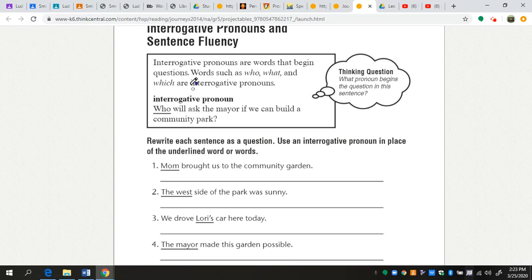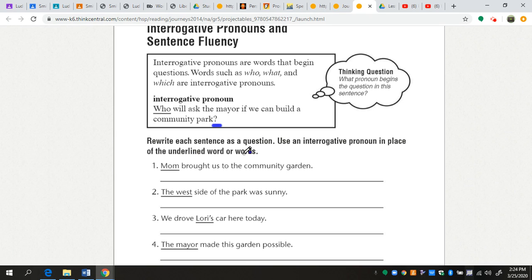So, an example of this in use would be, who will ask the mayor if we can build a community park? When we use an interrogative pronoun, we are indicating that we don't know exactly who or what it is that we are talking about. So, what is important to understand about this is that when you change this initial word from a normal noun to an interrogative pronoun, you then are changing the sentence from a statement to a question. So, whenever you're rewriting a sentence, it's important for you to make sure that you're putting a question mark at the end, just like we see here.